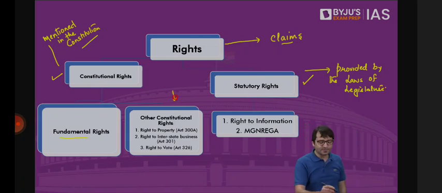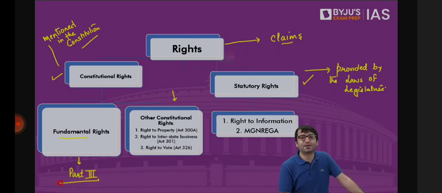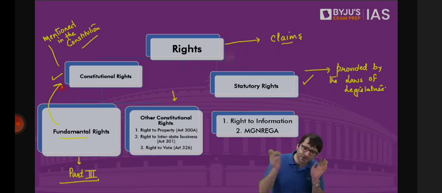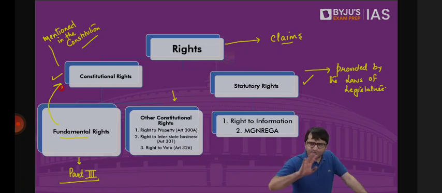Which are those fundamental rights? Those rights which are mentioned under Part 3 of the Constitution. Those are what we call fundamental rights. Which means fundamental rights are constitutional rights, because fundamental rights are mentioned in the Constitution. Which are these fundamental rights? There are 6 groups of fundamental rights. You don't have to mention it right now, but just keep in mind 6 groups of fundamental rights.